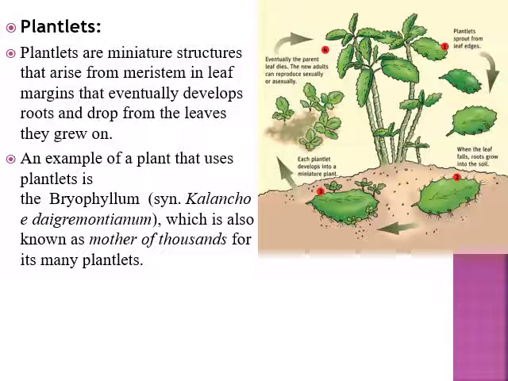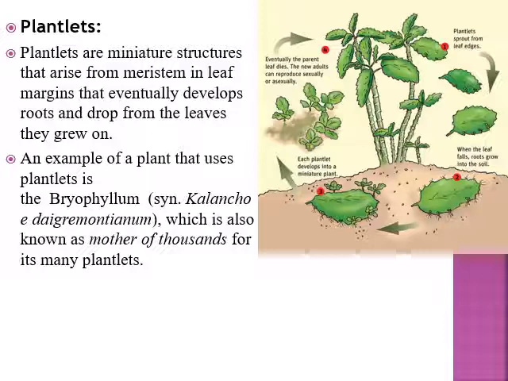Now the last one, plantlets, which are also a source of vegetative propagation in plants. These plantlets are miniature structures which arise from the meristems at the leaf margins, and eventually they start developing roots, drop off from the leaf and start growing into a new plant. The most common example given here is bryophyllum, which is also known as the mother of thousands for its many plantlets.